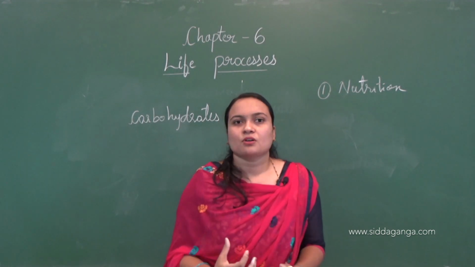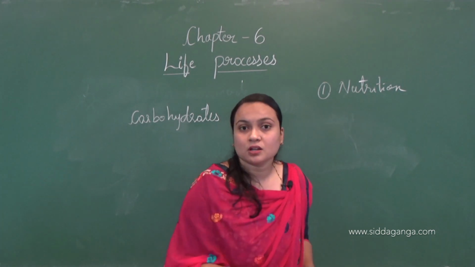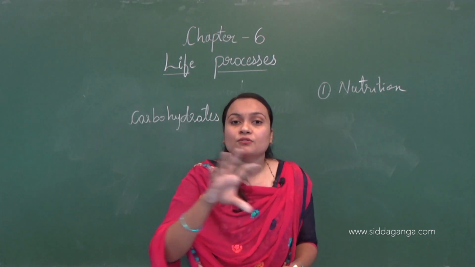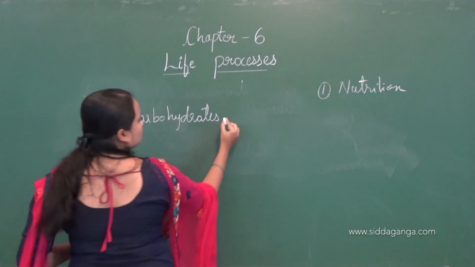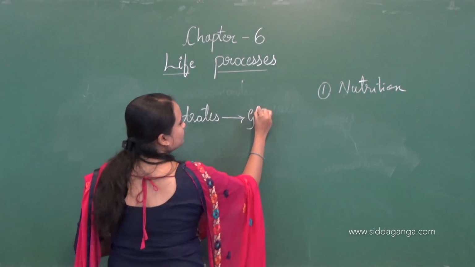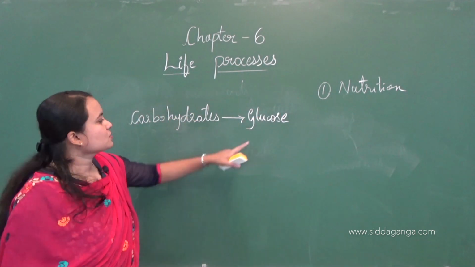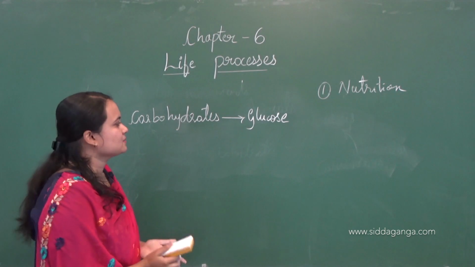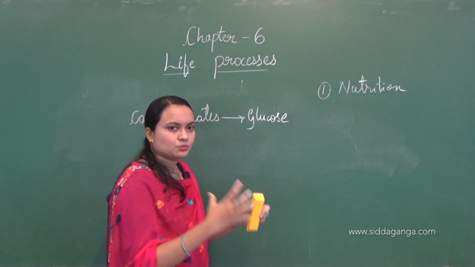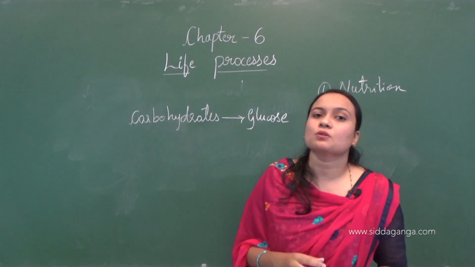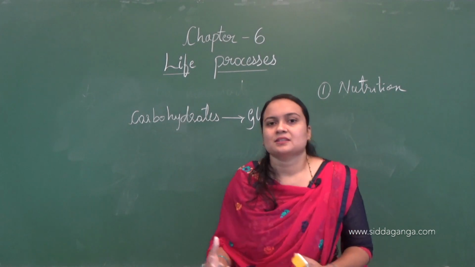And this source of energy must be broken down to form a uniform source of energy. This must be broken down into glucose. Glucose are monosaccharides, they are units of carbohydrates, right? So carbohydrates must be broken down to glucose, and this glucose is utilized by the cells.